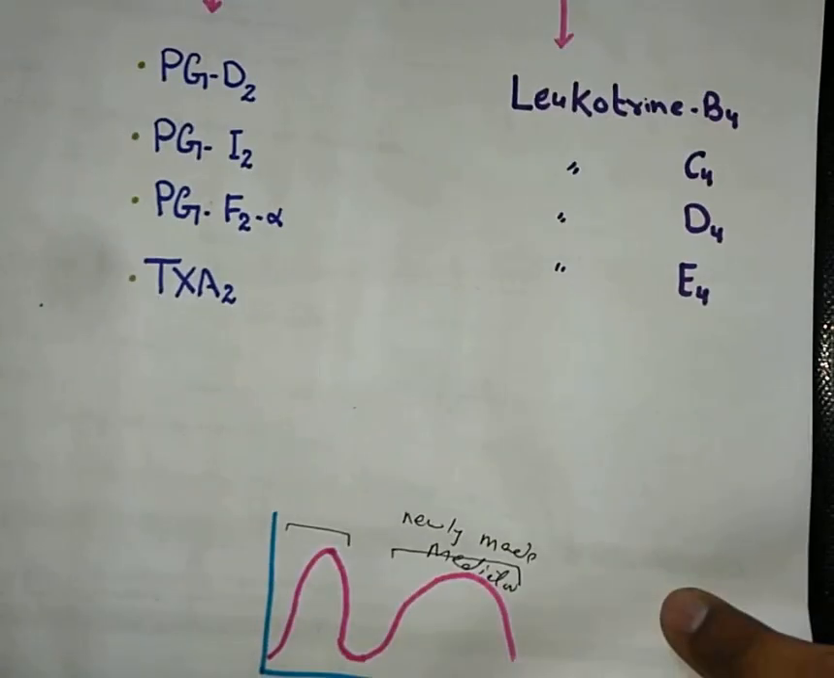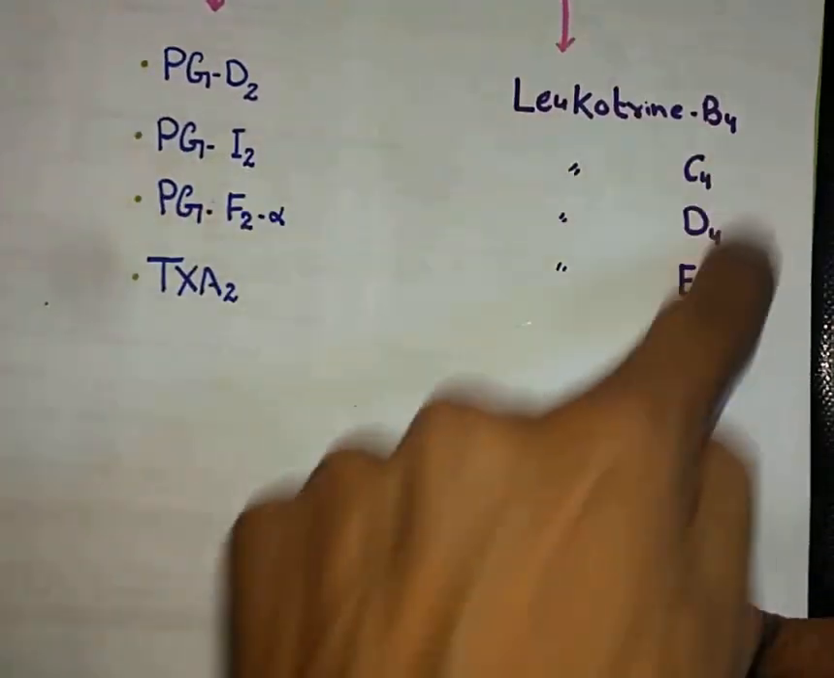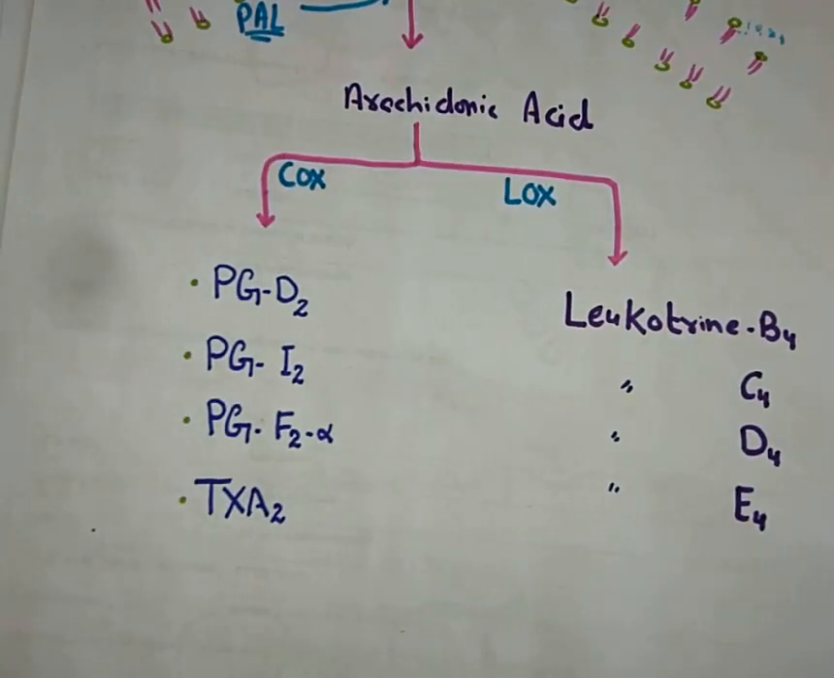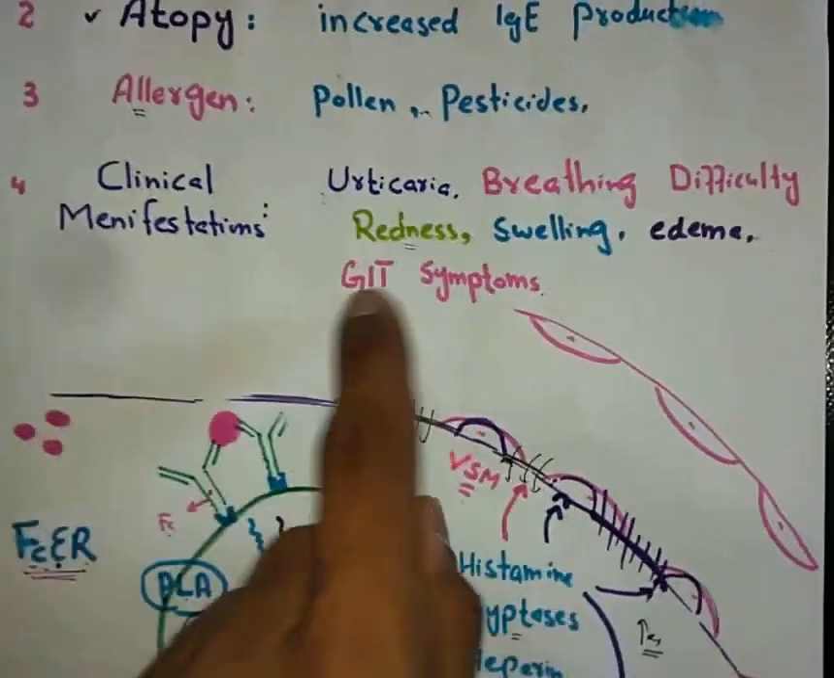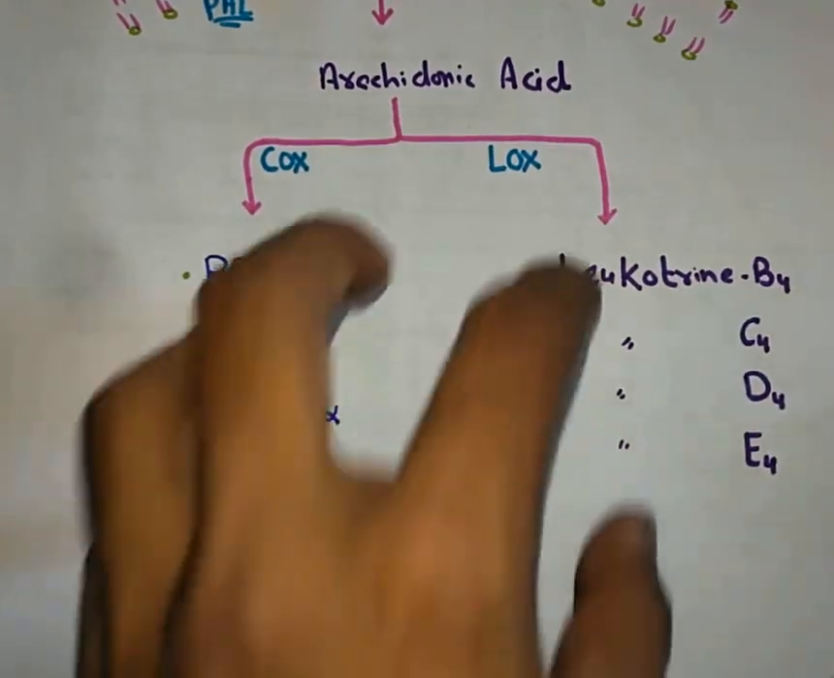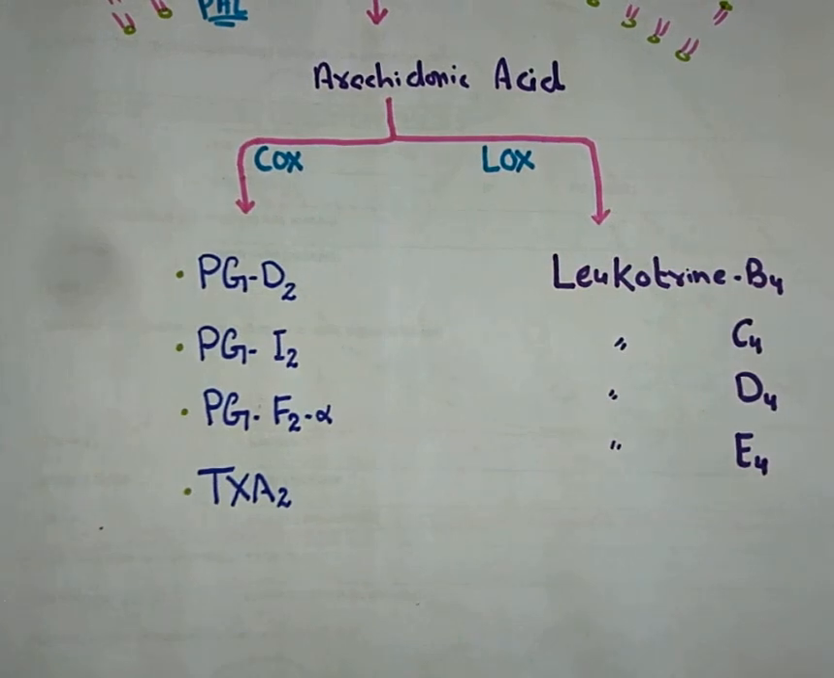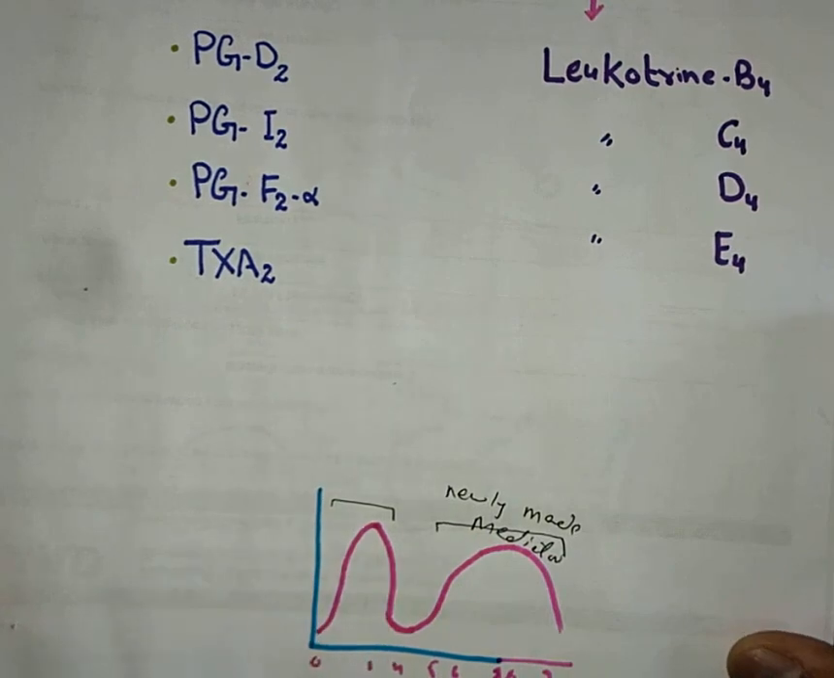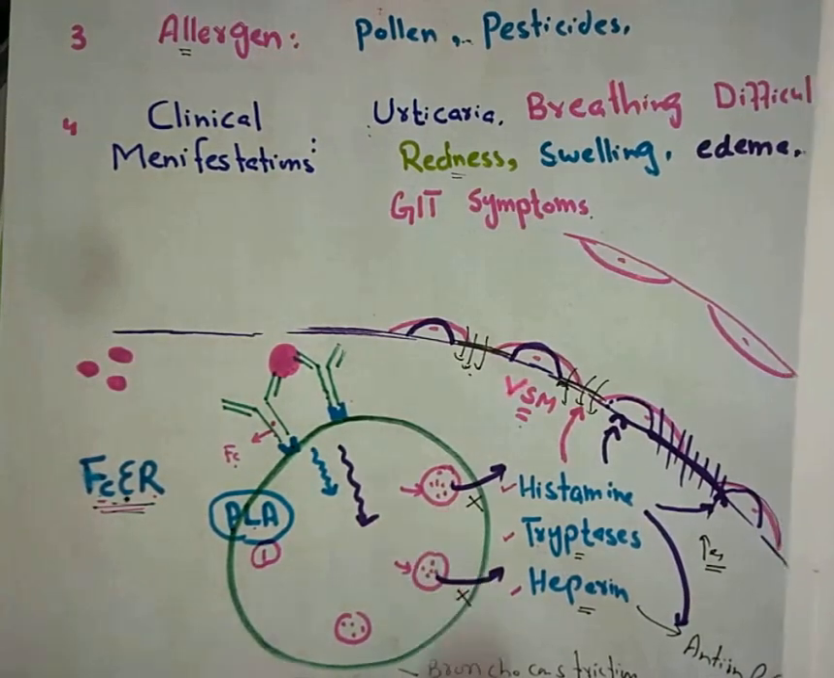Now this second wave of reaction was basically because of these mediators. They also have inflammatory action, vasodilatory action, and bronchoconstrictory action. So obviously they are also responsible for clinical manifestations like breathing difficulty, redness, swelling, edema, and GIT symptoms. These mediators can also show them, but the production of these mediators will take some time. So the late phase reaction will be shown after some time, not immediately. The immediate phase reaction was because of pre-formed mediators which are already present. They just need to be released to perform the action.